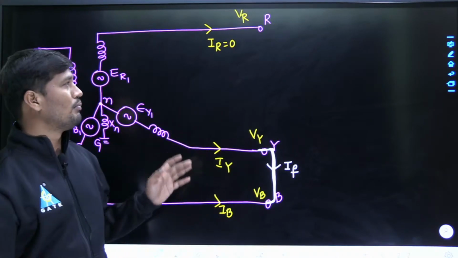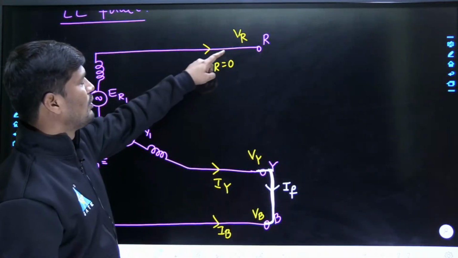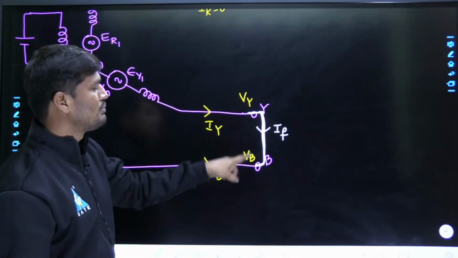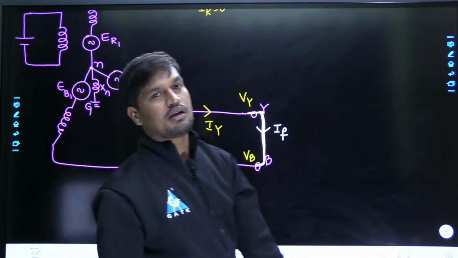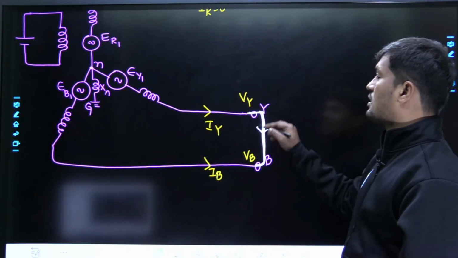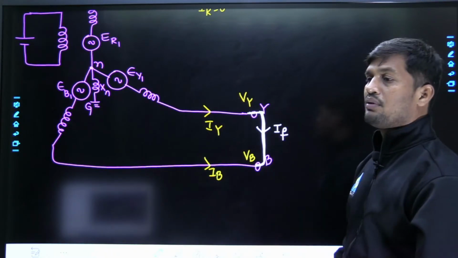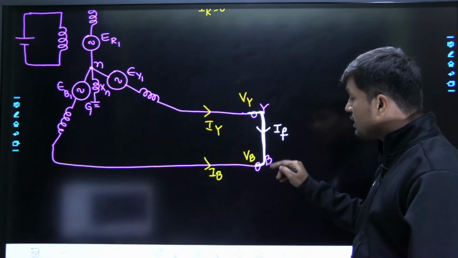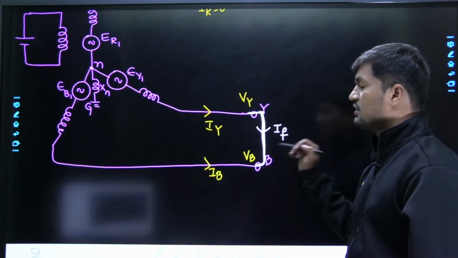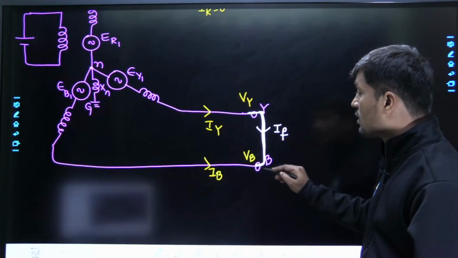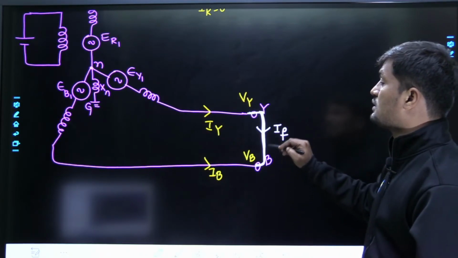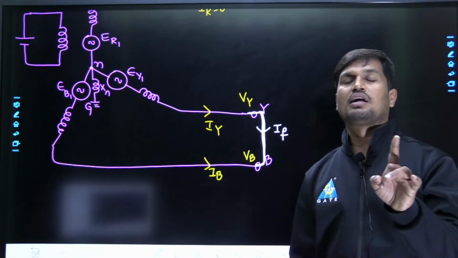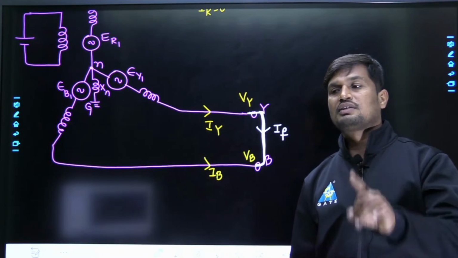And one more thing, dear friends: since the R phase is the healthy phase, the voltage in the R phase is going to be RMS voltage, but the Y phase voltage and B phase voltage are not RMS voltage due to the short circuit. Whenever a short circuit occurs, the voltage of the Y phase and the B phase is going to be reduced, but not equal to 0. The reason: if the fault is shorted and then grounded, due to the ground the voltage of the Y phase and B phase would be equal to 0, but there is no ground here, only a short circuit between these two phases. Because of that, the voltage of these two phases will be less than RMS voltage but not equal to 0. When will those voltages become 0?